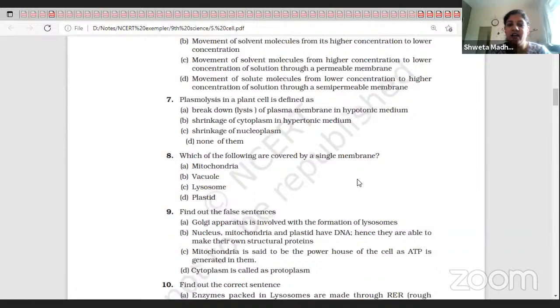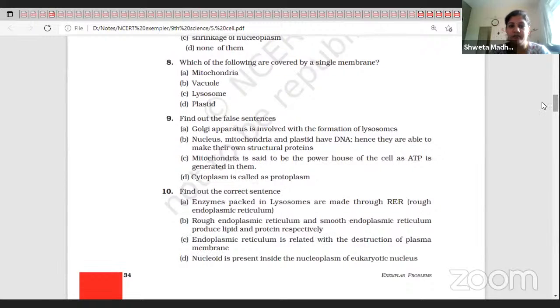Which of the following are covered by a single membrane? Actually, the answers are two: vacuole and lysosomes, both of them. But last year the same question was asked in your school, and they gave marks only for vacuole, not for lysosomes. That happened in the first periodic.